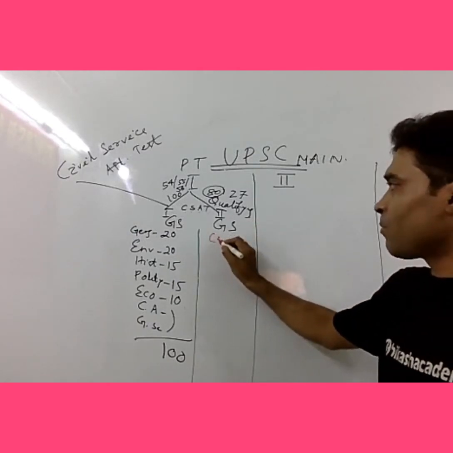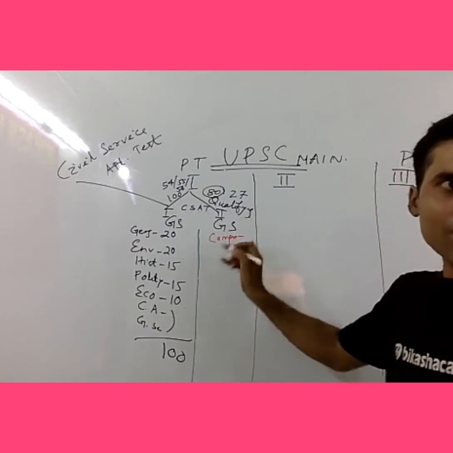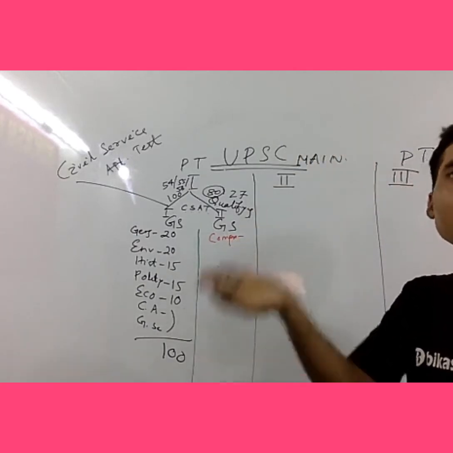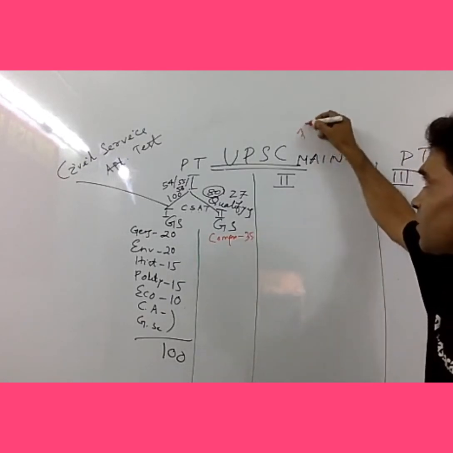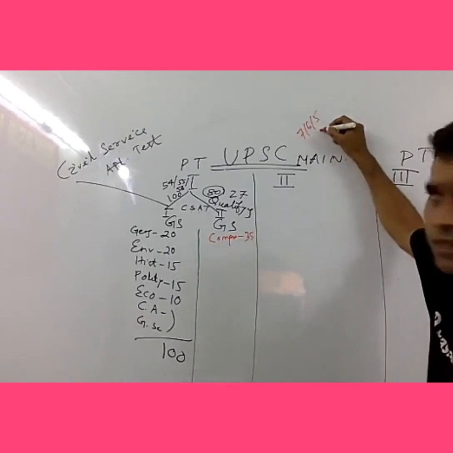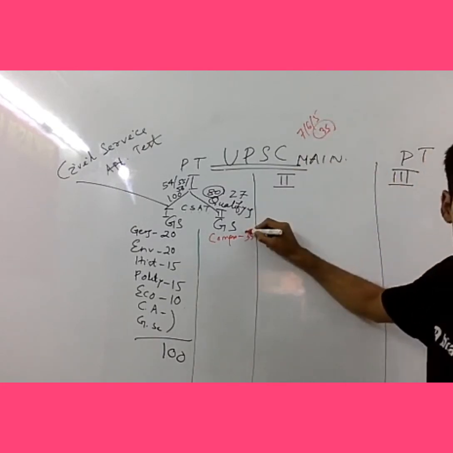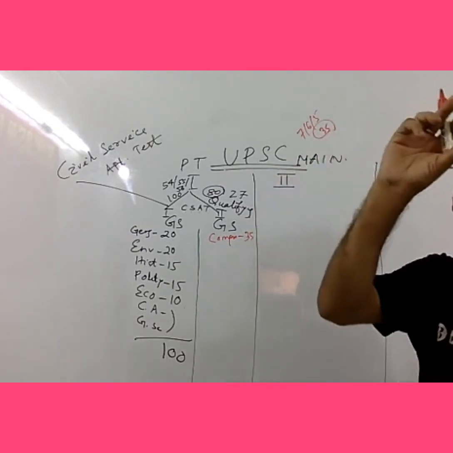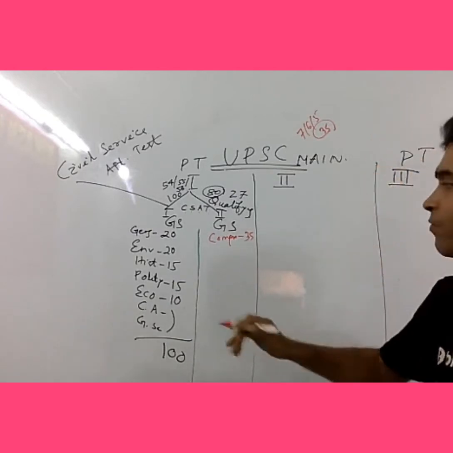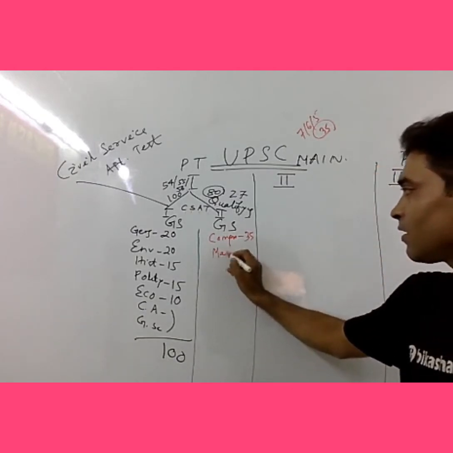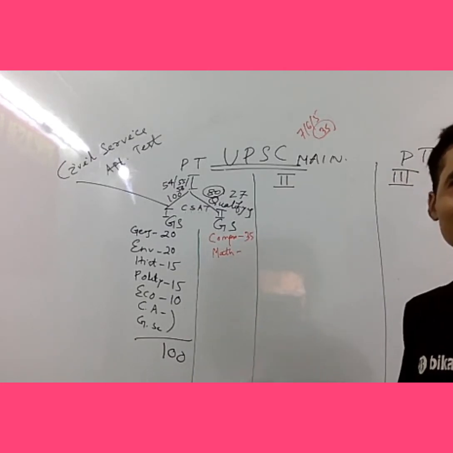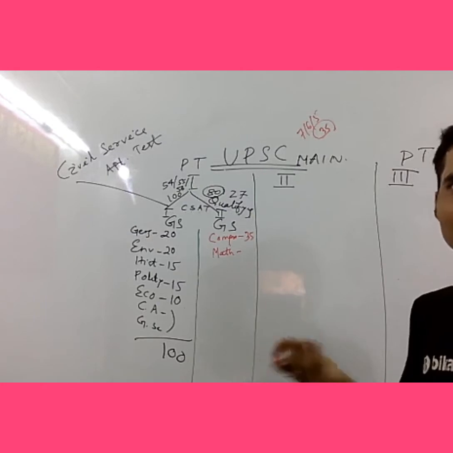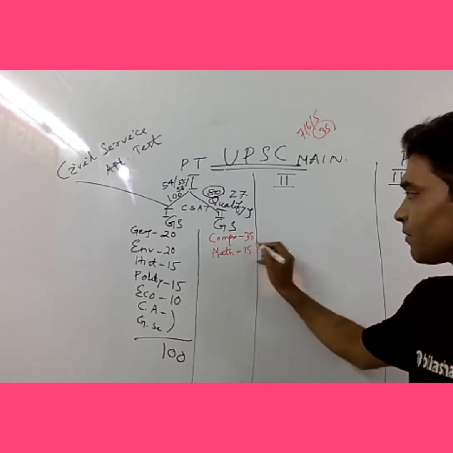They are asking you comprehension, five to six passages, and you have to answer. That means 35 questions. It may be 7 passages or 6 passages, 5 passages, no issue. 35 questions from passage comprehension. It may be a longer one or shorter one, no issue. After that, math: HCF, LCM, percentage, interest, average, distance, all those small things, time and work. So they will be asking 50 questions.